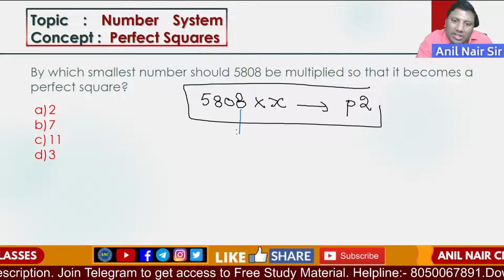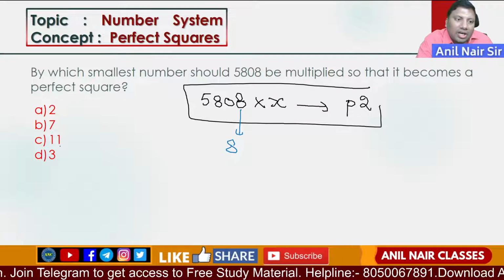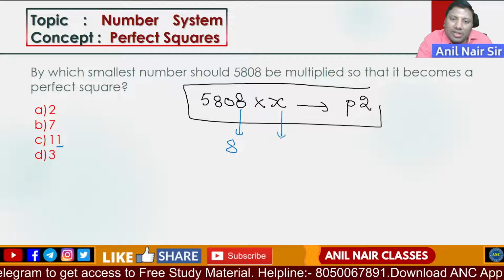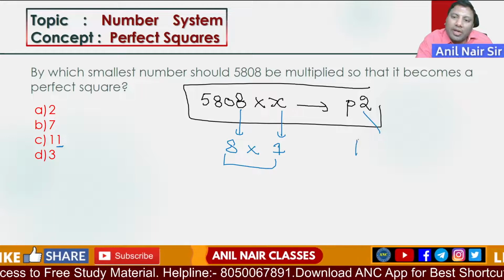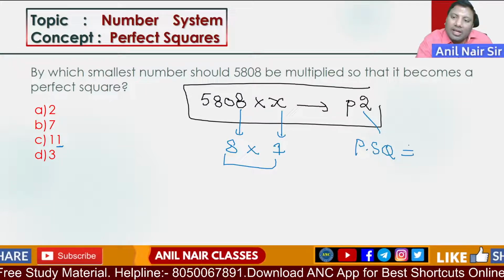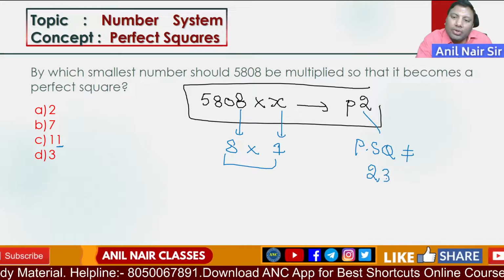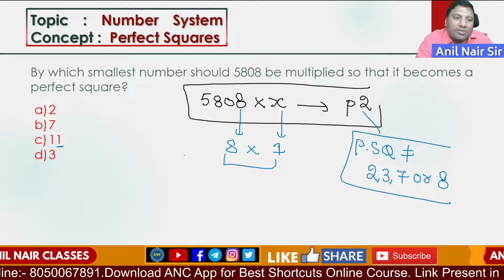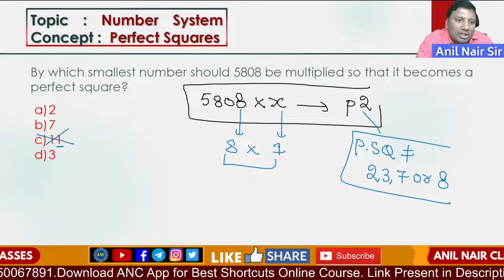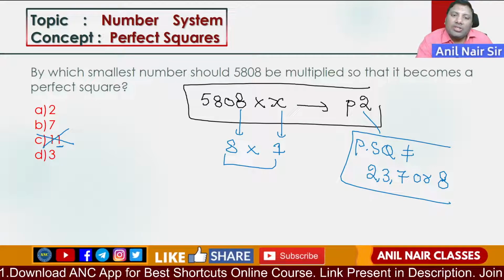What is the unit digit of this number? 8. Third option is 11, whose unit digit is 1. 8 1s are 8. A perfect square never ends with 2, 3, 7 or 8. So these are not possible.